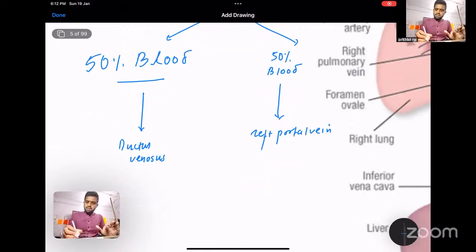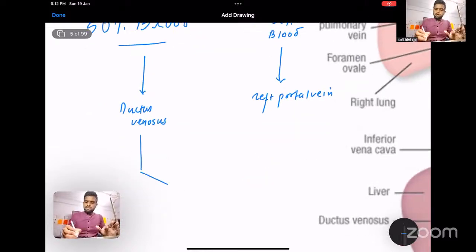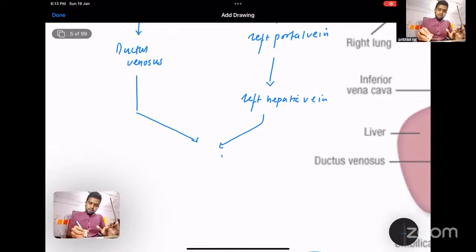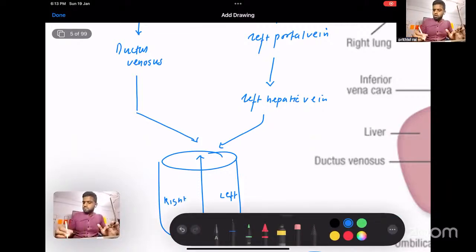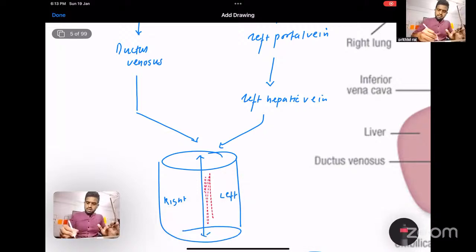Now, this left portal vein and ductus venosus, and this left portal vein will enter the left hepatic vein, and then they come to the IVC. But when you see the IVC, you have this shunting. They have left and right sides. So the oxygenated blood, okay, this is the left side. This oxygenated blood will be here on the left side.